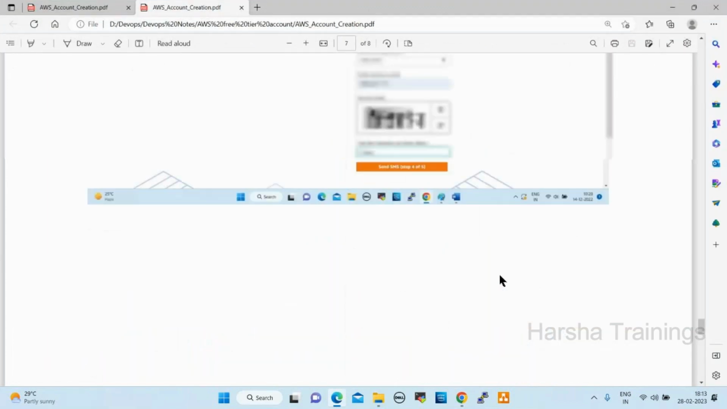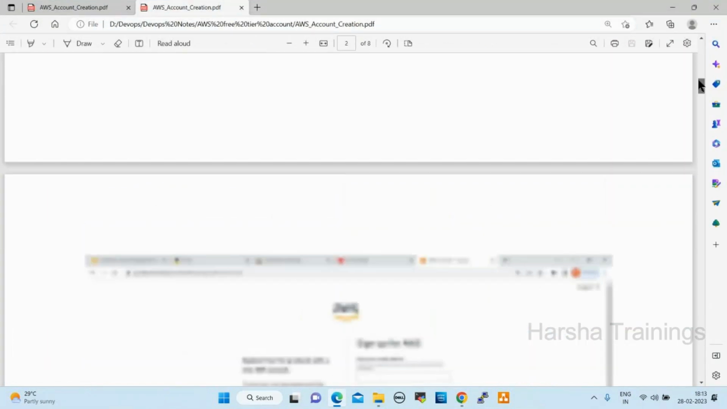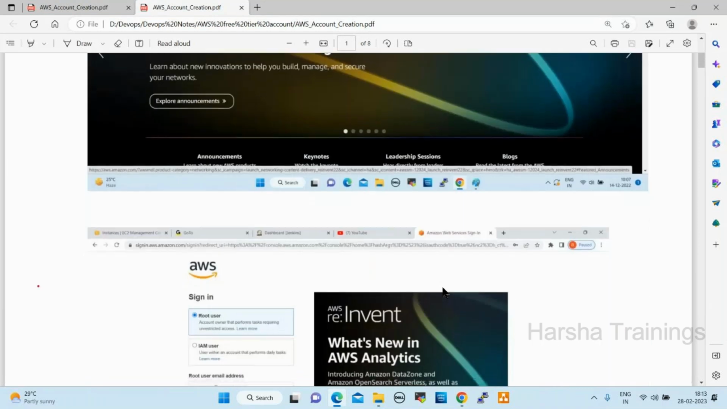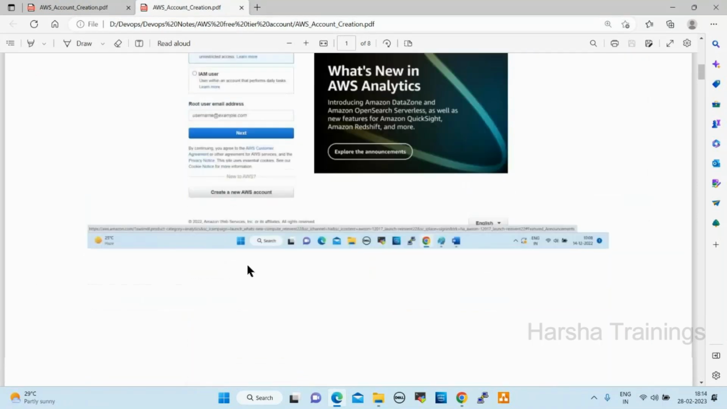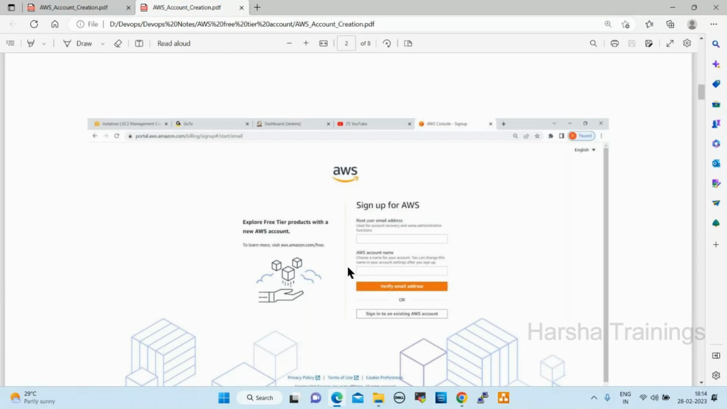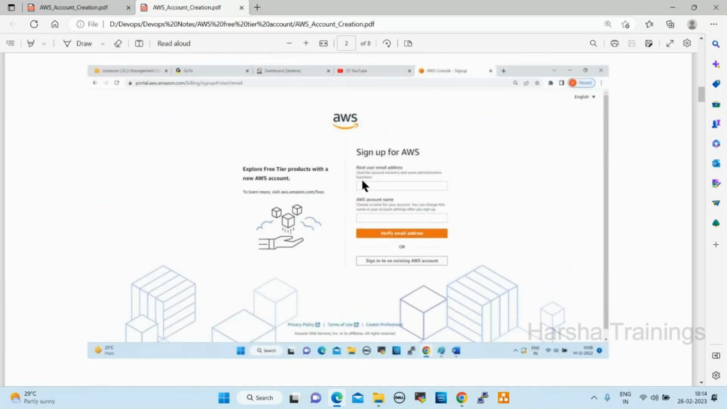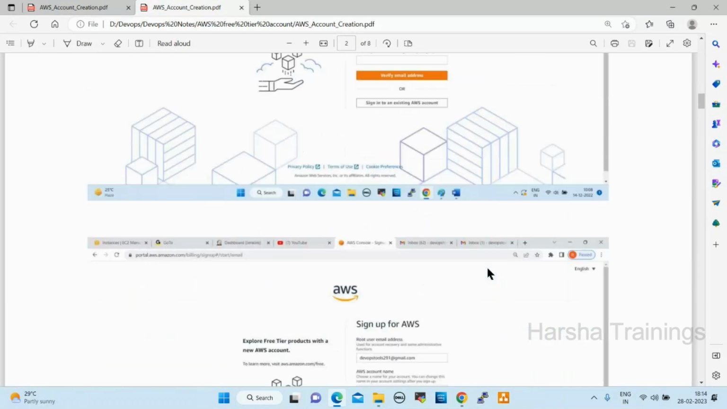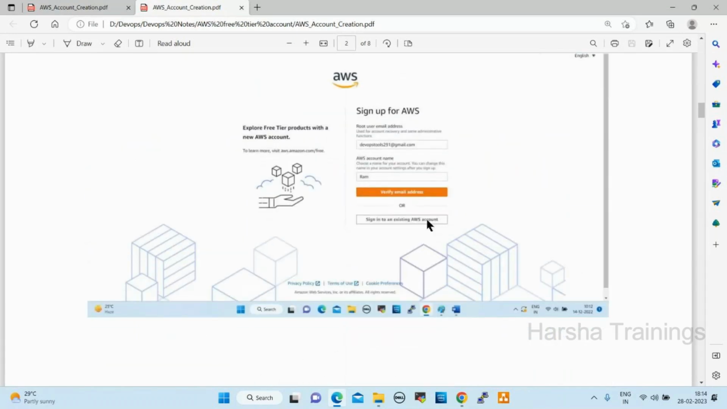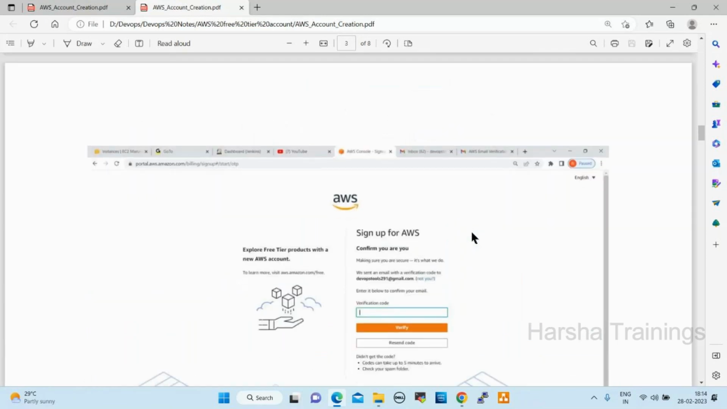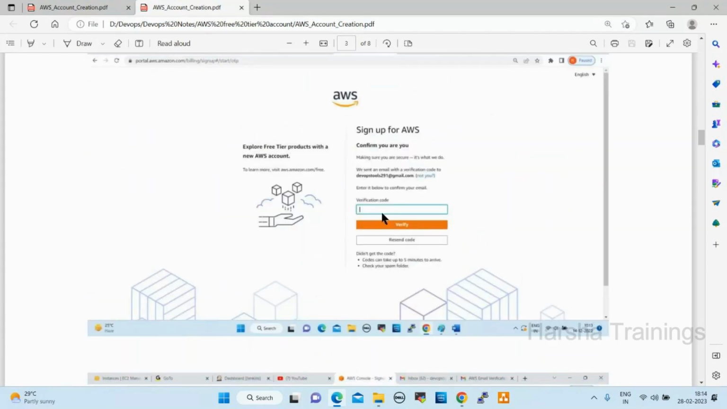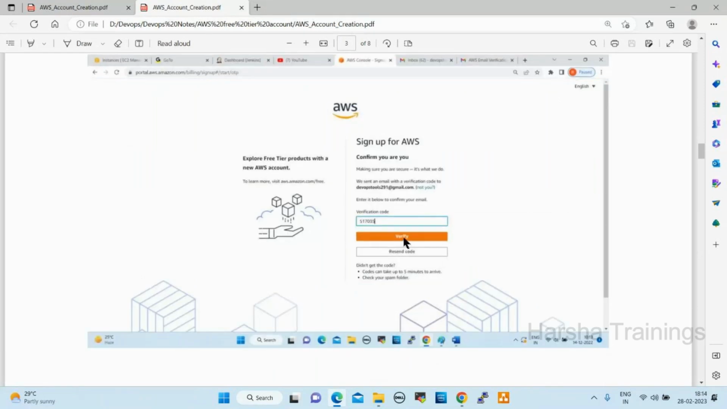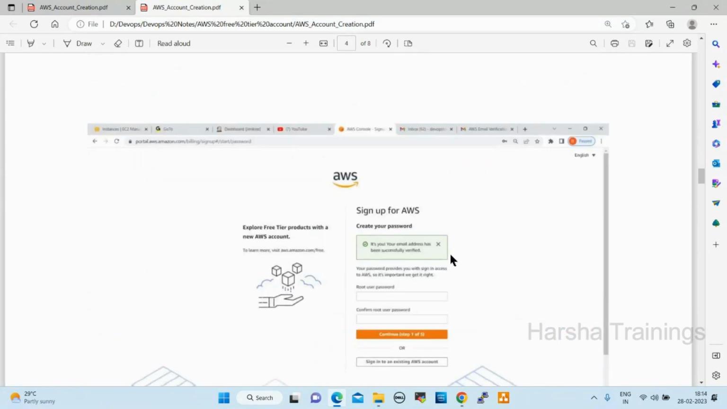See here, this is the document I'll share with you. Don't worry. Once you click on create new AWS account, it will look like this. You need to give the email address, username, and account name. Click on verify email address. You will get one verification code in your email, and you need to enter that code here. Once you click on verify, you will get this page.